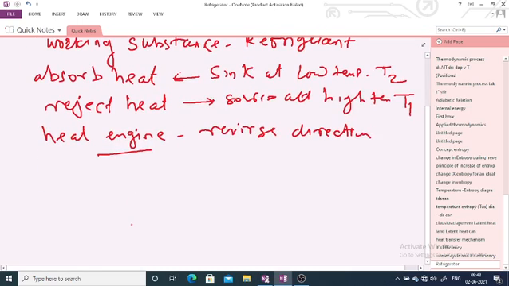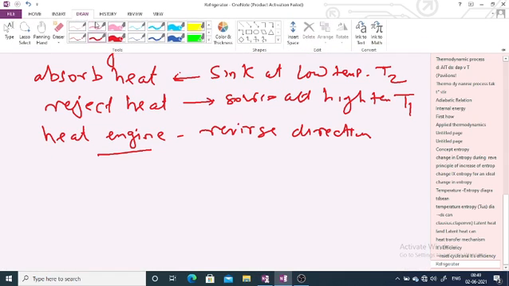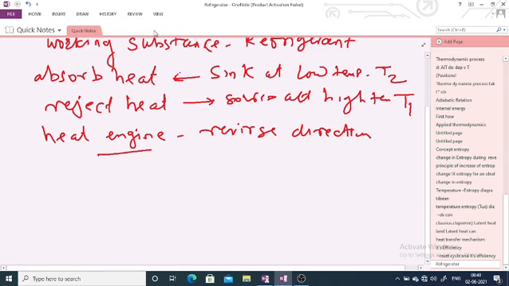Now we consider the principle of the refrigerator and the coefficient of performance.